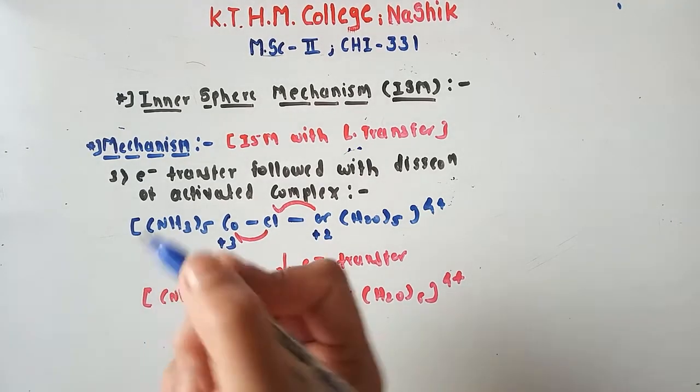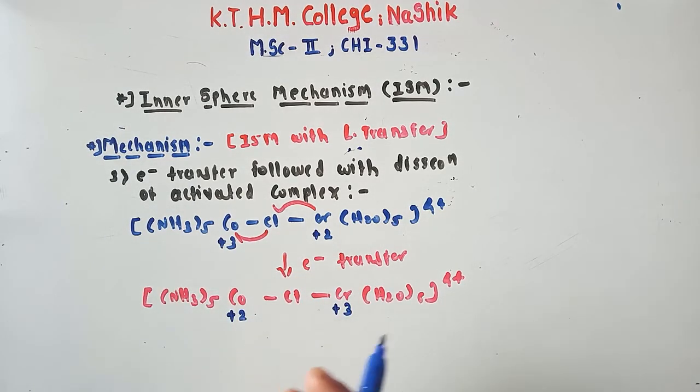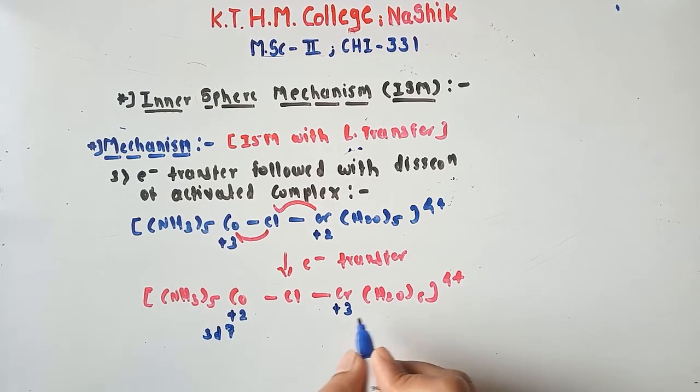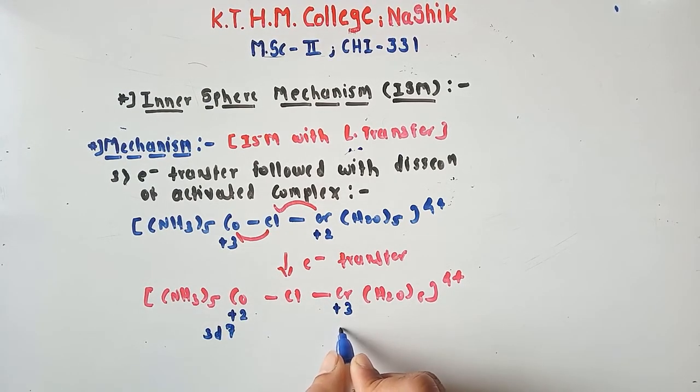Now see, the system changes. Before this mechanism, the cobalt complex carried a 3d6 system. Now this cobalt complex carries a 3d7 system, and chromium a 3d3 system.